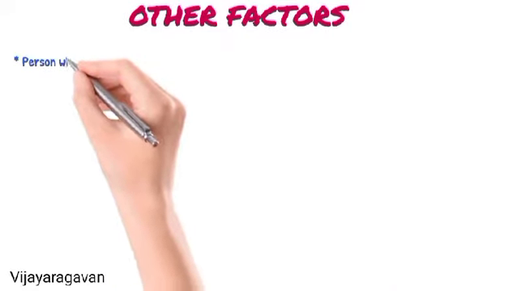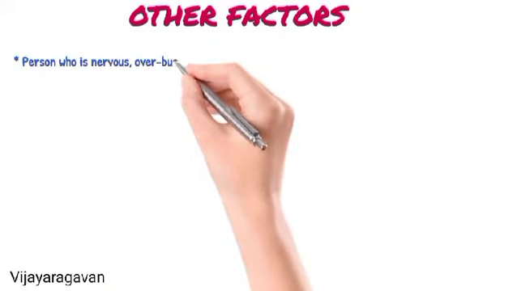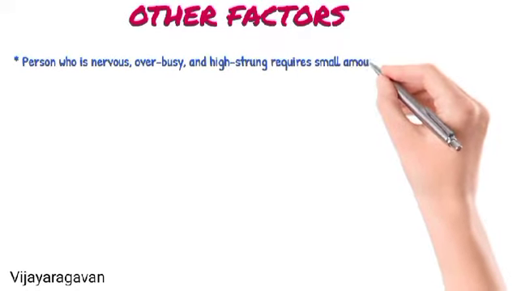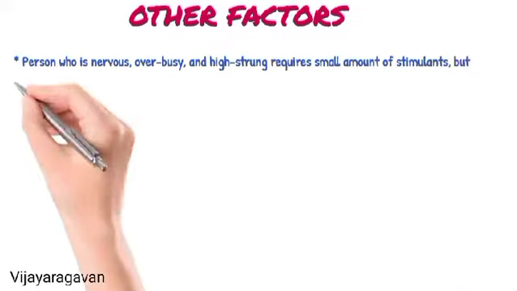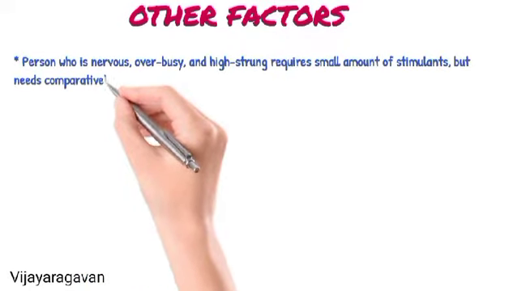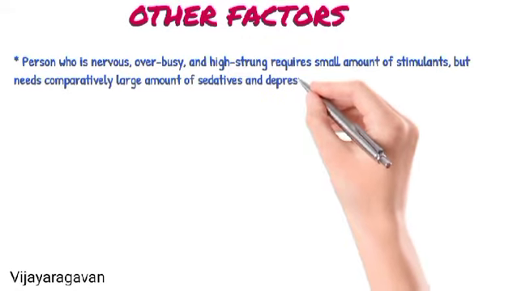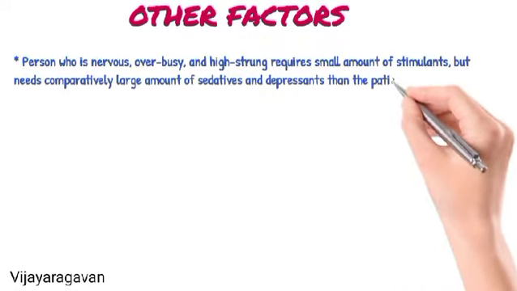Other factors which affect posology are described below. Persons who are nervous, overbusy, and high strung require a small amount of stimulant, but comparatively large amounts of sedatives and depressants than patients who are dull.